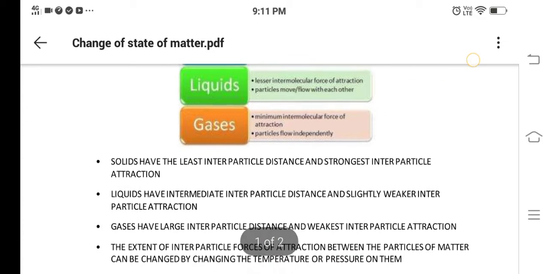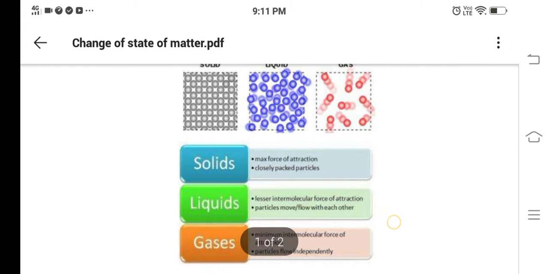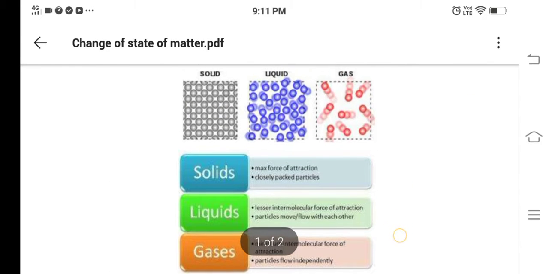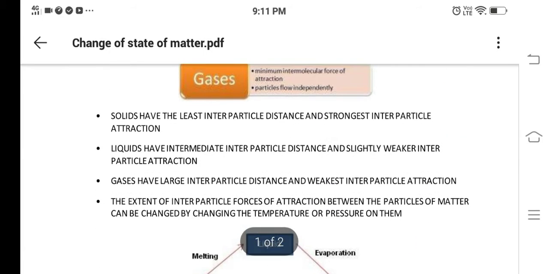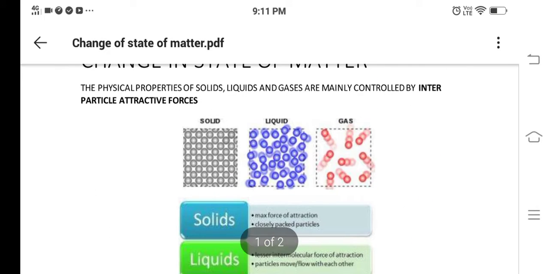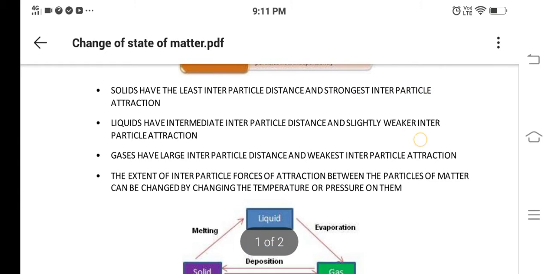We have more distance compared to solids, but much less distance compared to gas. The force of attraction is weaker than solids because they do not stay attracted, they flow everywhere.